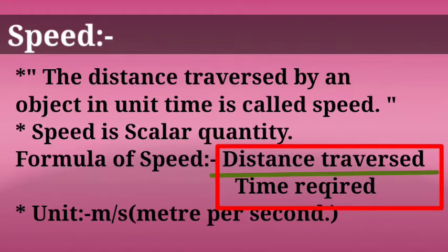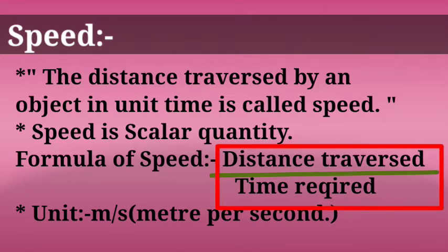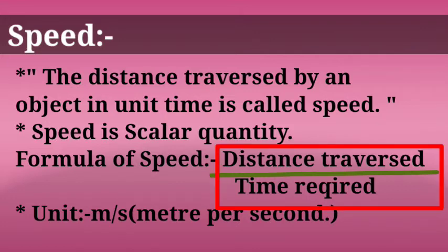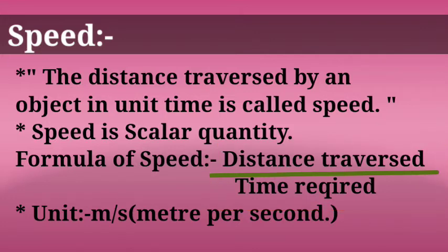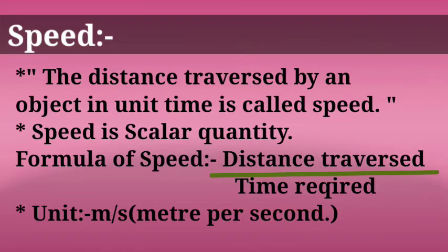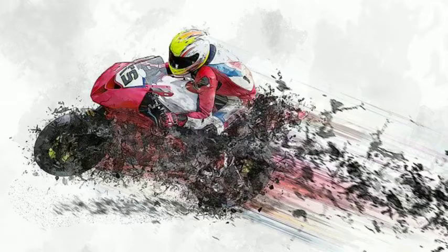Speed is a scalar quantity because when we say the speed of a bike is 40 km per hour, there is no requirement of direction. The formula of speed is distance traversed upon time required. So the unit of speed becomes meter per second as we calculate distance in meter and time in second.